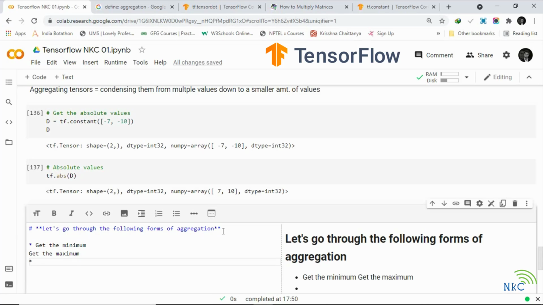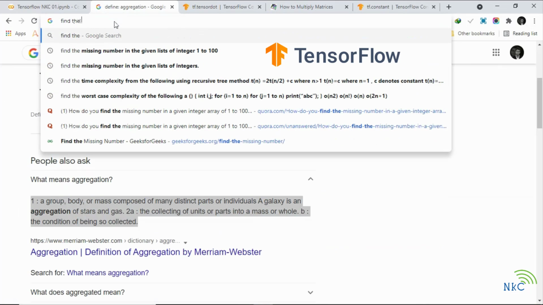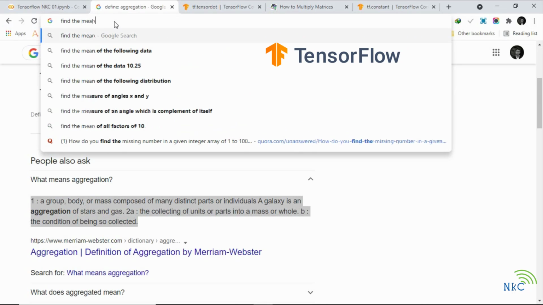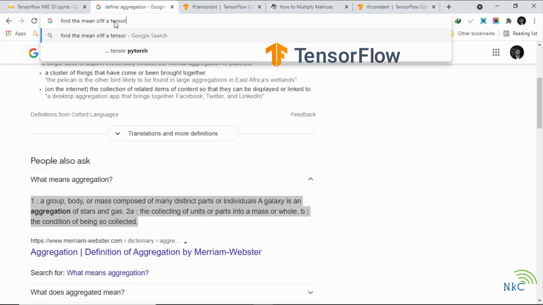Now I have shown you a few different ways of how you can explore different methods of TensorFlow, right? If I wanted to find the minimum, maximum, mean or sum of a tensor, how would I research that? If we go here and search find the mean of a tensor in TensorFlow, here's a little hint.